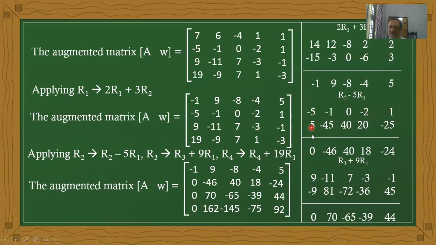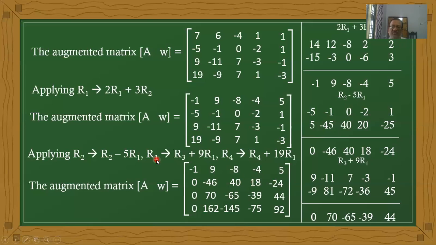The sum becomes 0, minus 46, 40 minus 2 plus 20 is 18, 1 minus 25 is minus 24. Therefore the second row becomes 0, minus 46, 40, 18, minus 24.